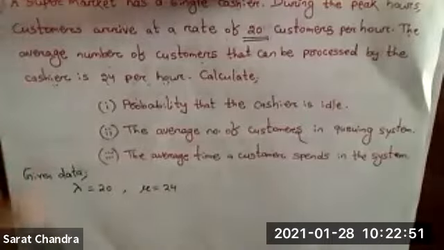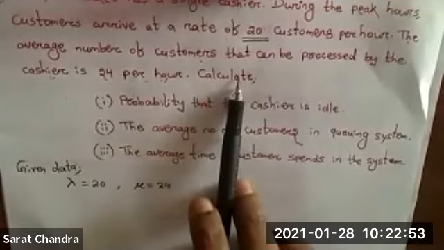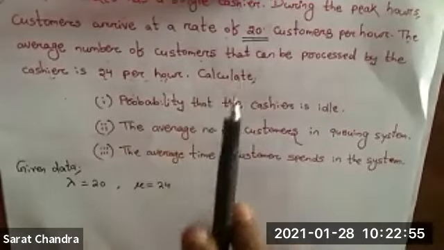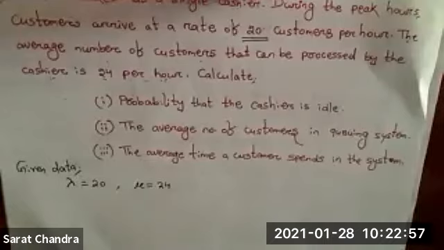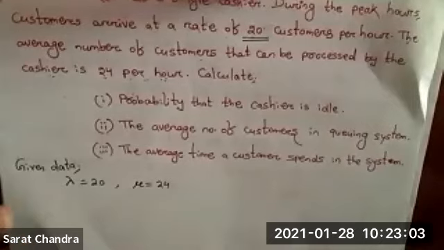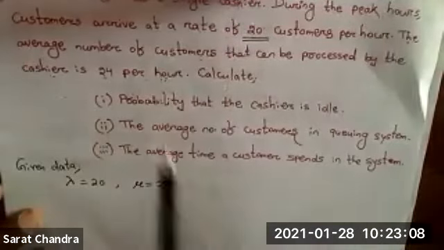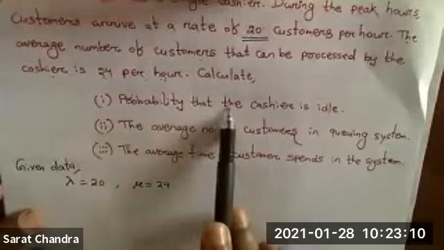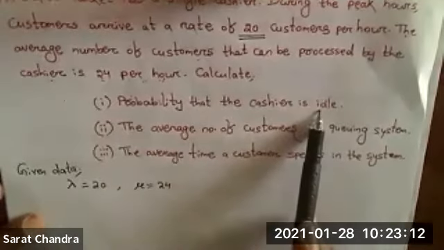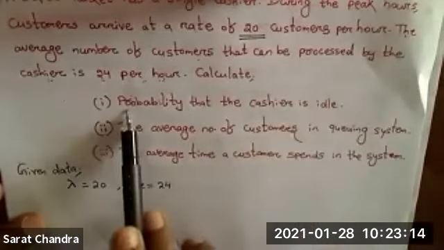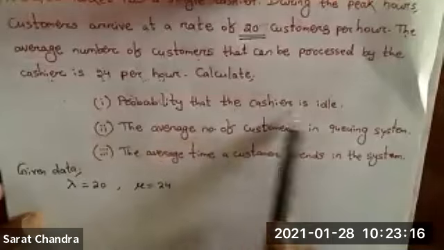Now what's next? Both can never be equal. I will tell you all the possibilities, don't worry. Now you have to calculate the probability that the cashier is idle. So the first point is the probability that the cashier is idle.